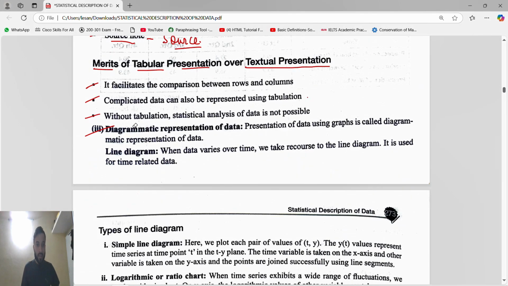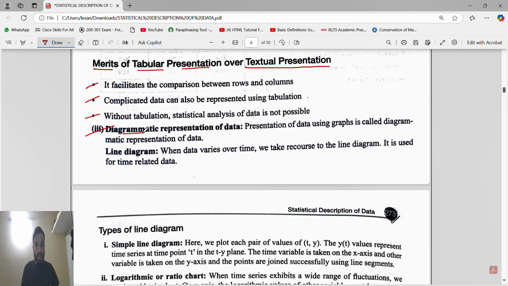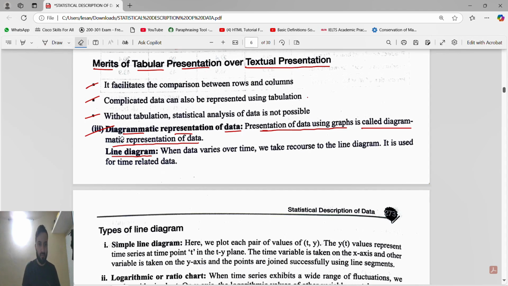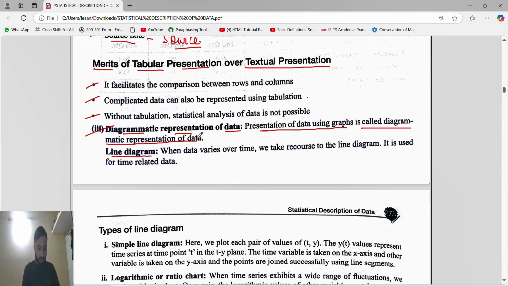Now the next and last thing is diagrammatic representation of data. Presentation of data using graphs is called diagrammatic representation of data. So first is, guys, the line diagram. Line diagram means when we are representing with the help of lines. They will not ask anything, they will just ask what the different types are. So the first type we get to know is the line diagram.